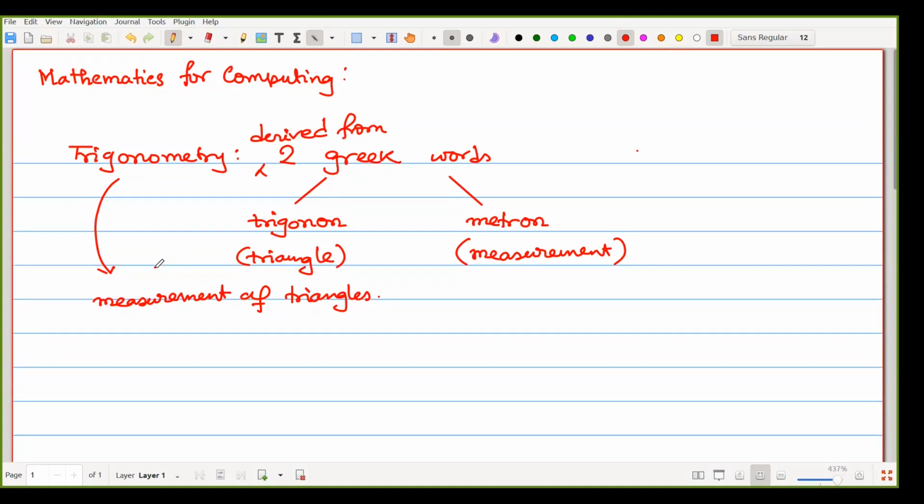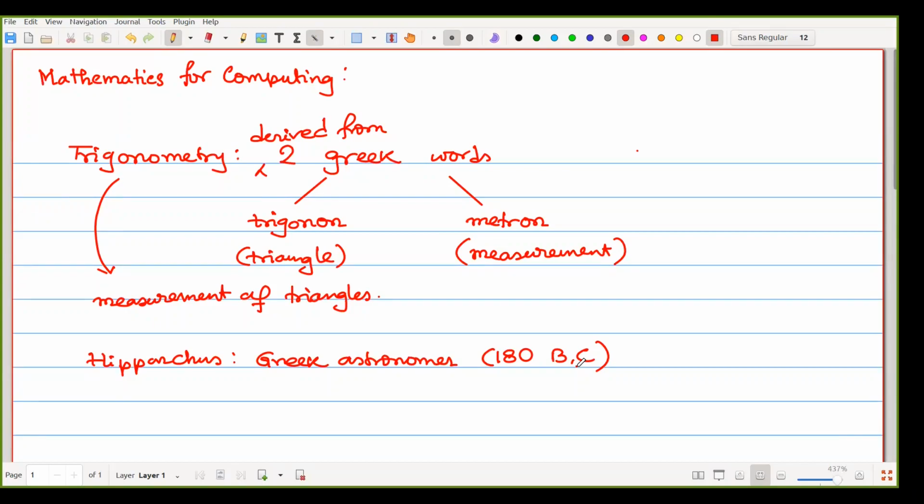Okay. Now, from history, who invented trigonometry? That was Hipparchus, and he was a Greek astronomer, also near about 180 before Christ. Okay, so what is the meaning of trigonometry? That is measurement of triangles.